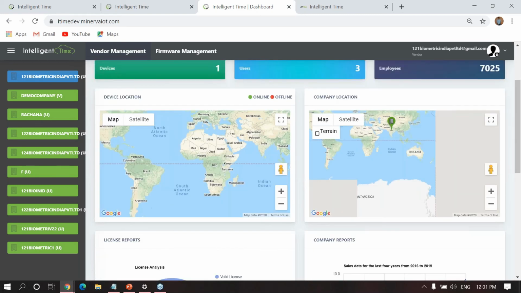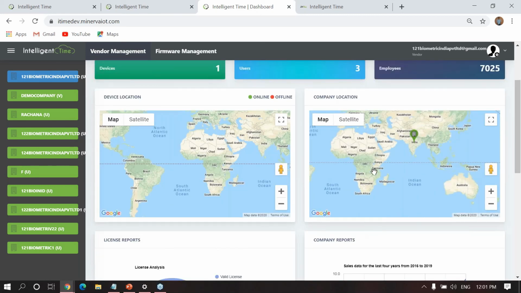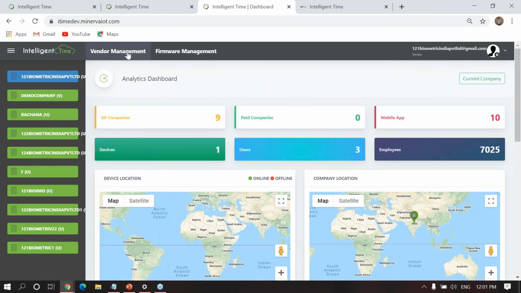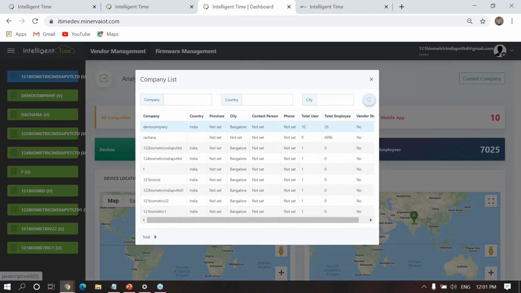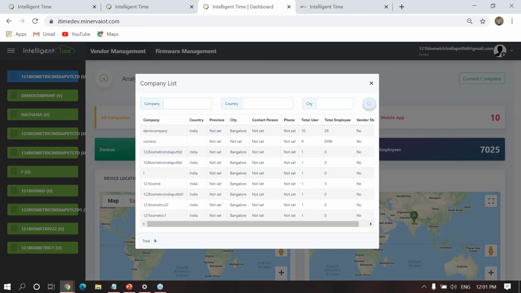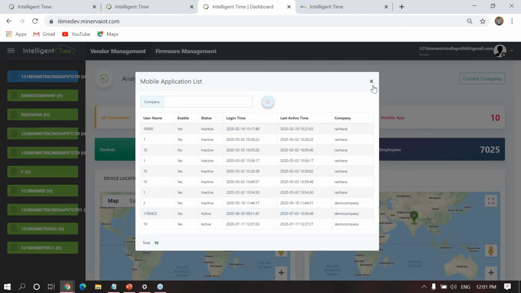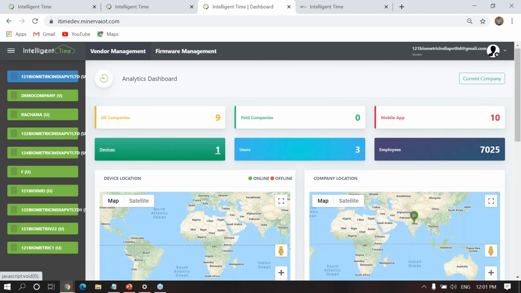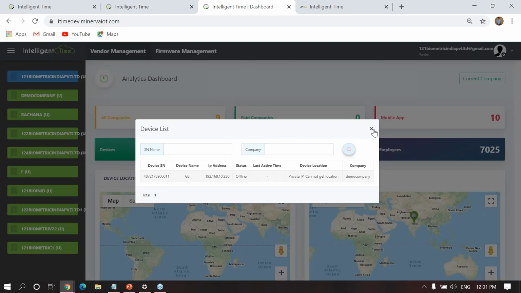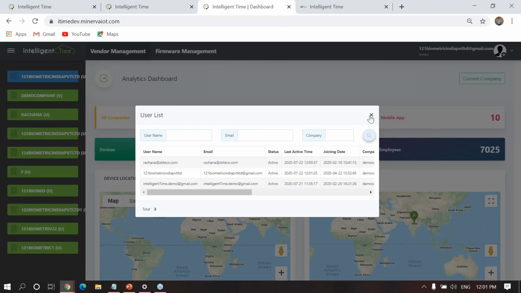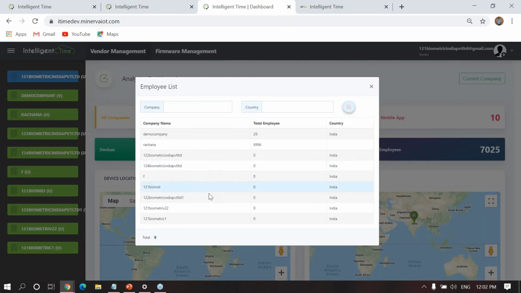Here you can see all the details, as I mentioned before, the vendor management. All company details, the list of companies, and the paid companies can be seen, along with the mobile application and device details: whatever devices there are, which belong to which company. User details will be displayed, and employee details, the overall employees from each and every company.